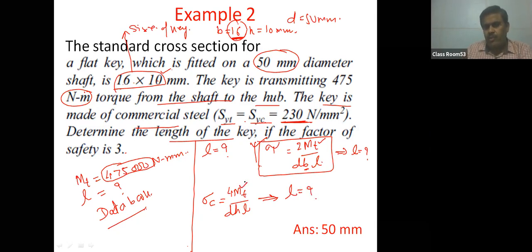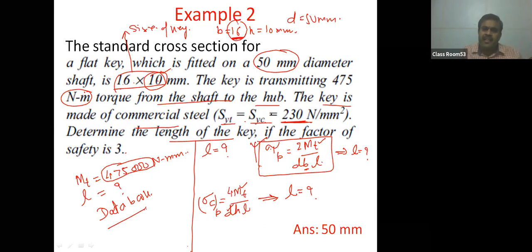Torque is already known to you, 4,75,000. Diameter is already available, 50 millimeter. H is the height of the key, already mentioned, 10 millimeter. And the only unknown is length.